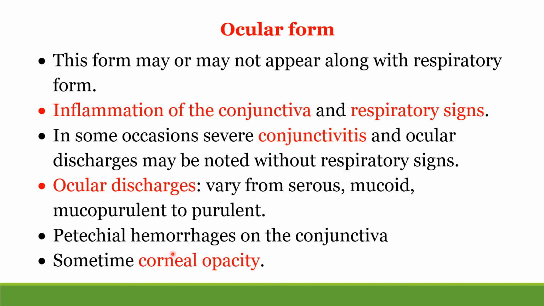There is a petechial hemorrhage on the conjunctiva. The eye is seriously swollen. There is congestion in the conjunctiva, and sometimes the condition may cause corneal opacity.